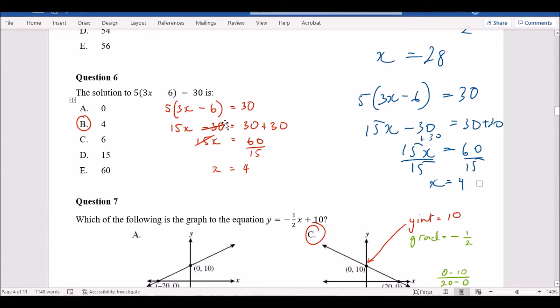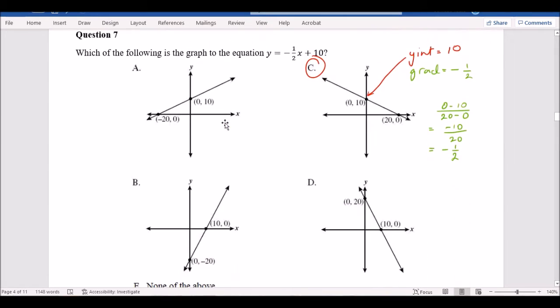Okay, next one. This one, some of you might get a little bit confused, but understand what the gradient and the y-intercept are. I can see the y-intercept here is 10. At least for this equation, the y-intercept is 10, and the gradient is -1/2. So what this is telling you is the y-intercept is going to be at 10, and your line has to go downwards. It's going to be negative.